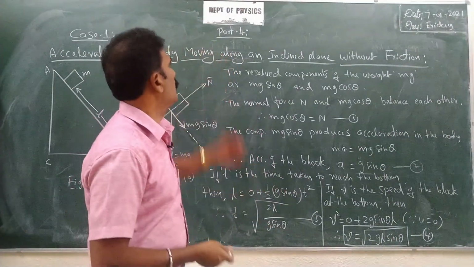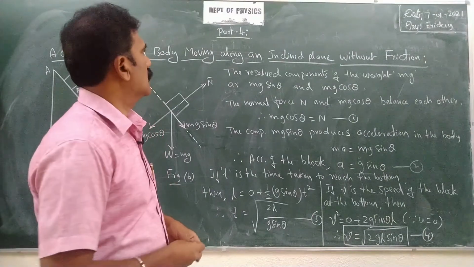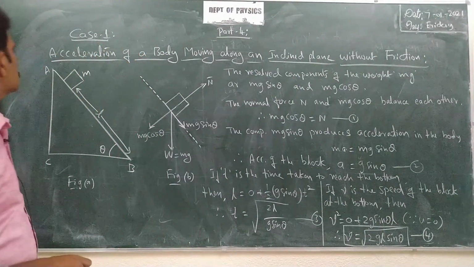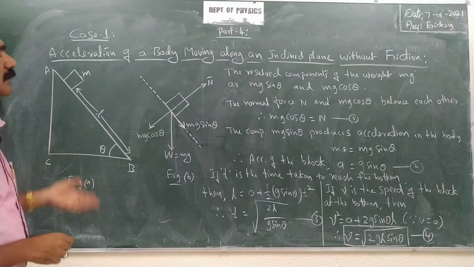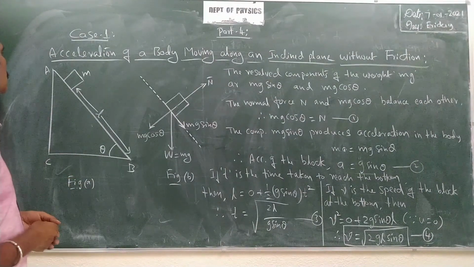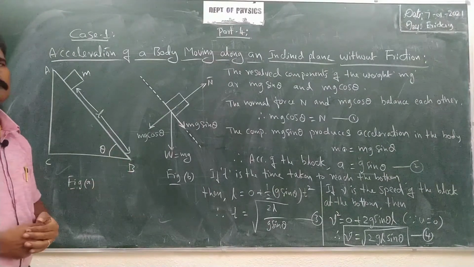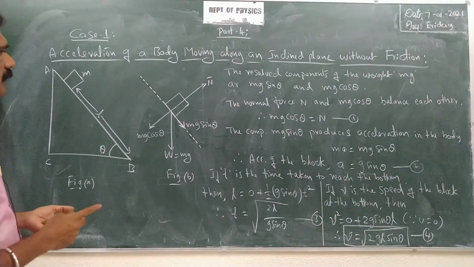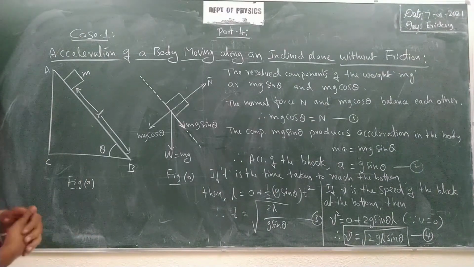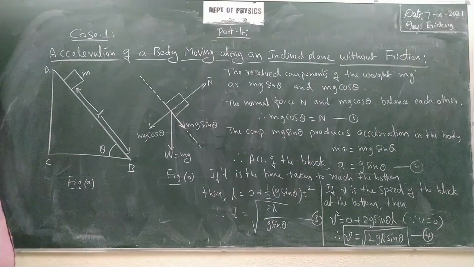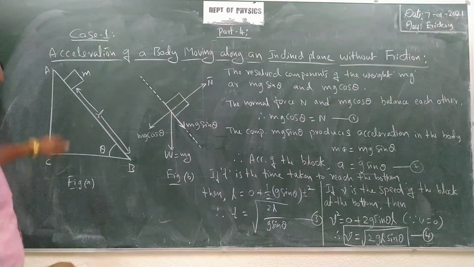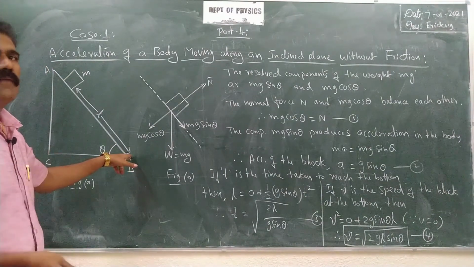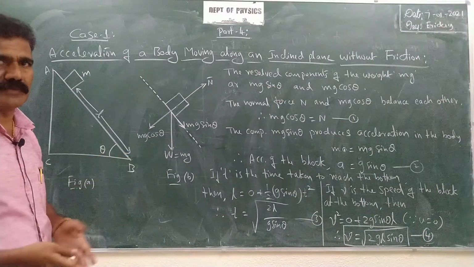Now in video part 4, let us continue the discussion to find the velocity, acceleration and time taken for a body sliding down an inclined plane. The concept is to determine the velocity, time taken, and even acceleration. Now there are two cases again, because the inclined plane may or may not have some friction.